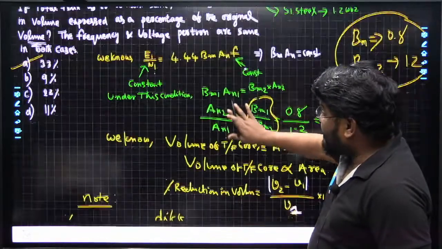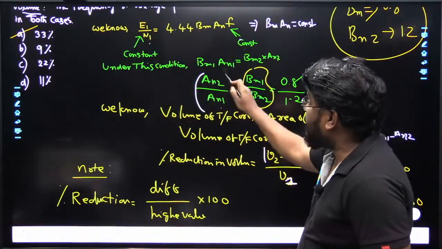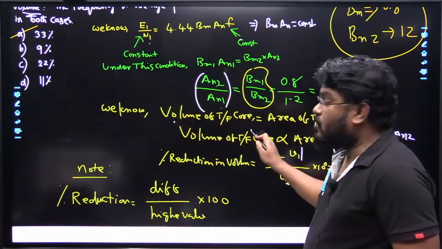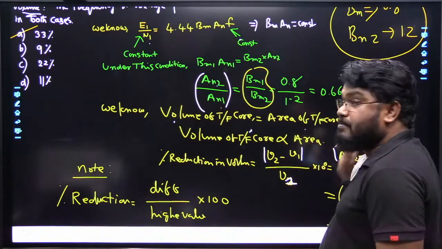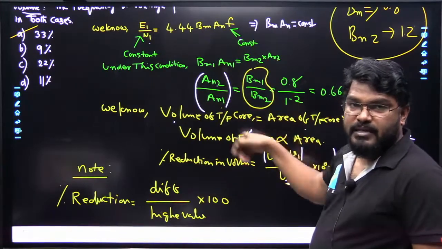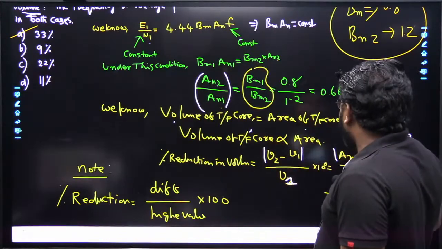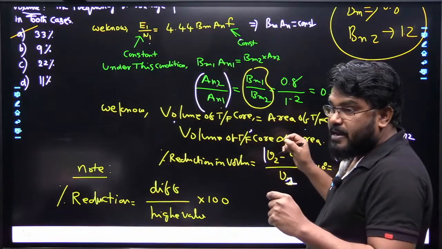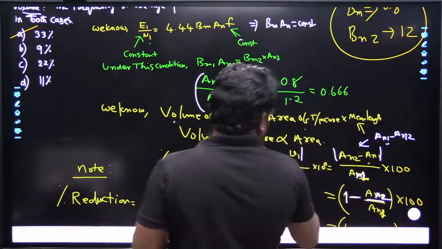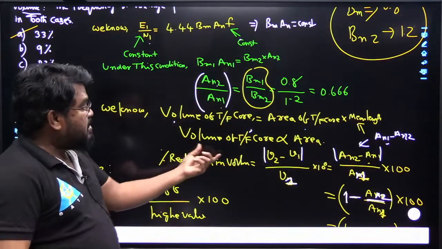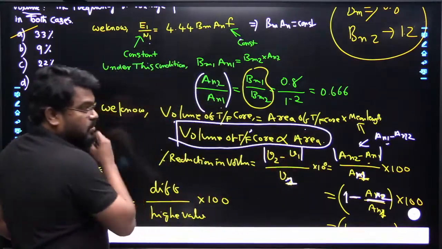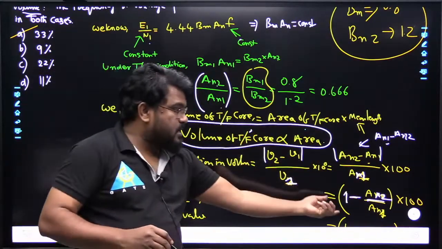So here what is the relation? We got a relation in terms of the area. So what is the relation between area and volume? Volume of the core is equal to area of core multiplied by mean length. Mean length means exactly the periphery of the core. This core remains the same, so periphery remains the same, but the length and breadth of the core will change, so the area will change. That's why we have written that percentage reduction in the volume is directly proportional to area of the core. So we have taken it from this relation directly.